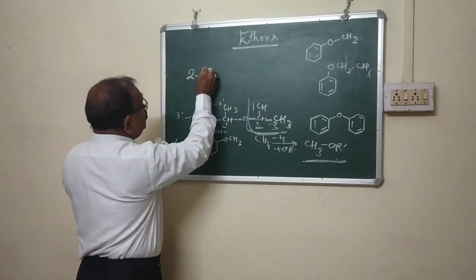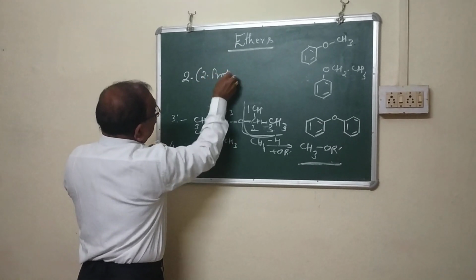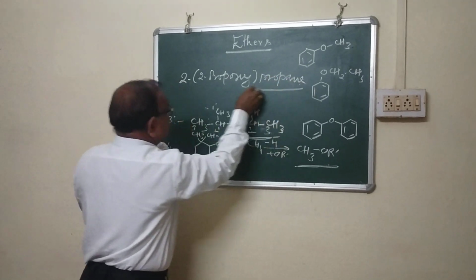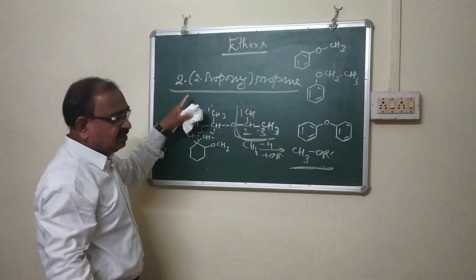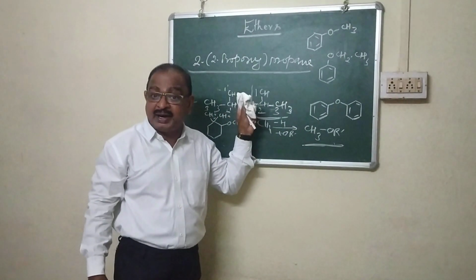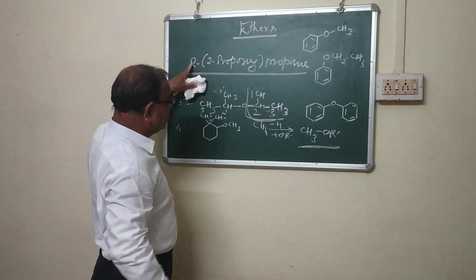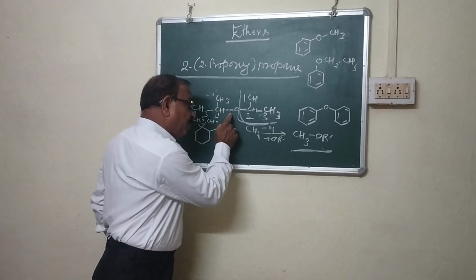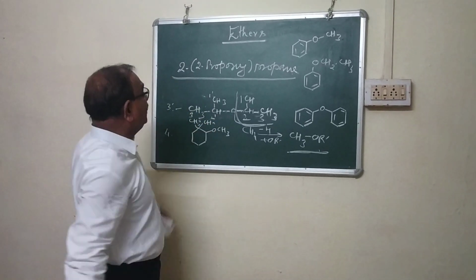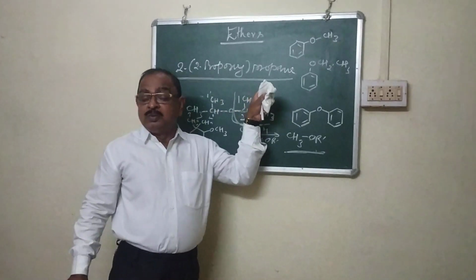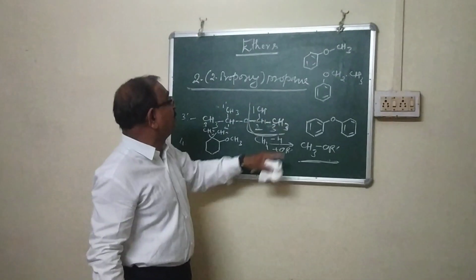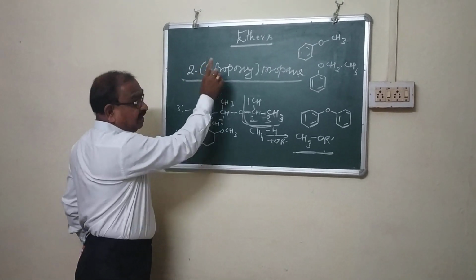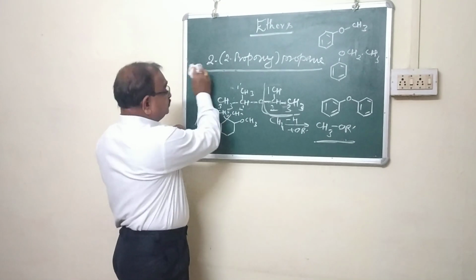Therefore, 2-propoxypropane. There is no doubt, no name other than this name. This is the 100% correct name. This 2 locates the position, and this locates the position of oxygen in the substituent group. Therefore, this is 2-propoxypropane. You can never miss this hyphen. It has great significance.